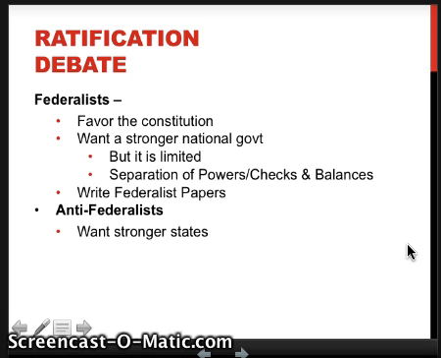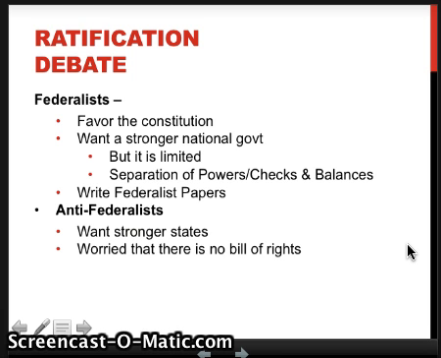The Anti-Federalists wanted to maintain the stronger states. They didn't want another king on their home soil, and they were worried that there was no Bill of Rights, so there was nothing there to protect the people. They were promised that they would get a Bill of Rights later, and that promise was delivered on when the first 10 amendments were passed 10 years later.